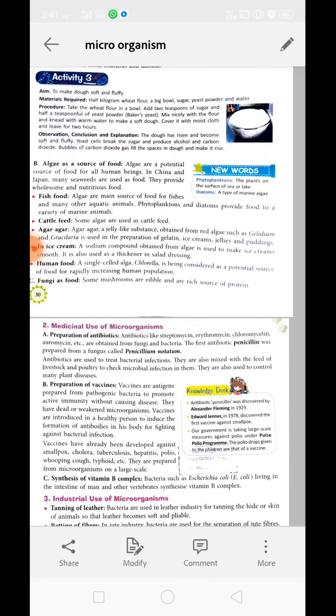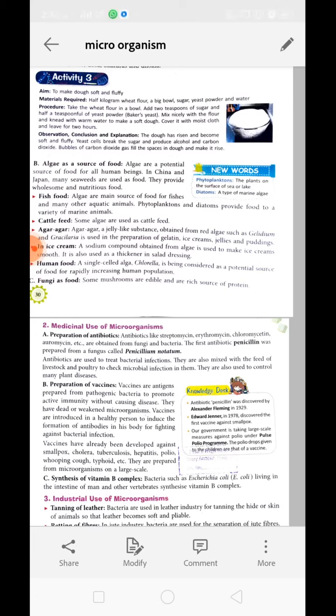Next is activity number 3, to make a dough soft and fluffy. For that, you need half a kilogram of wheat flour, a big bowl, sugar, yeast powder and water. Okay, now take the wheat flour in a bowl, add 2 teaspoons of sugar and half a teaspoon of yeast powder and mix it properly.